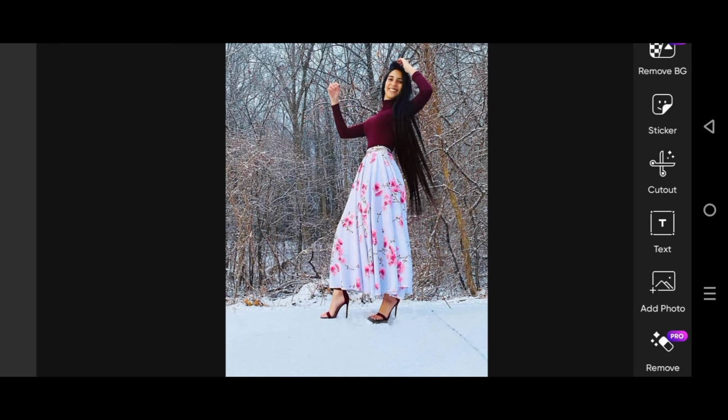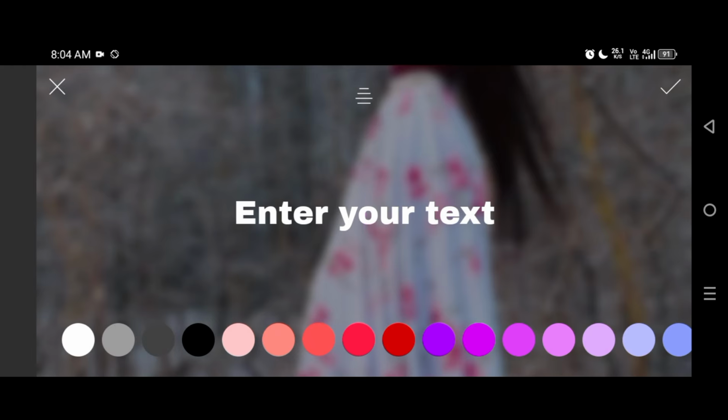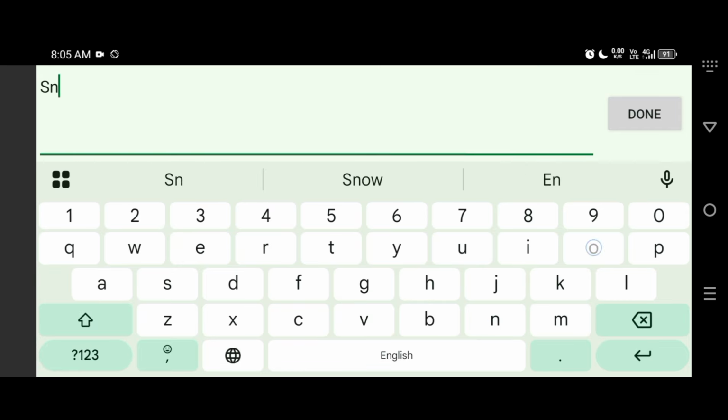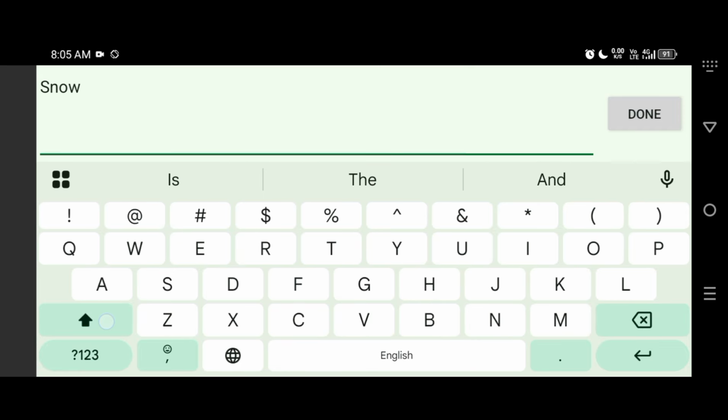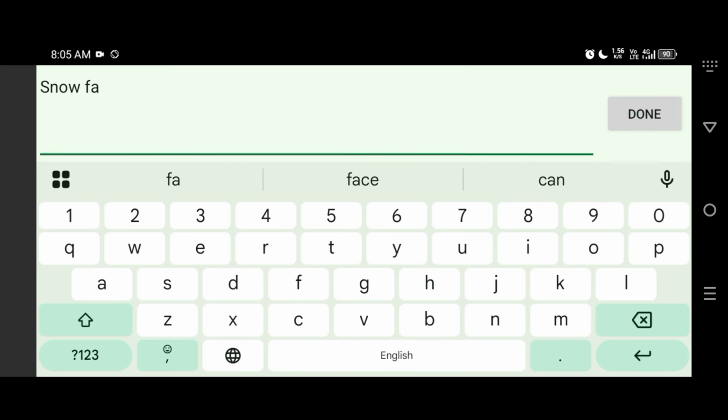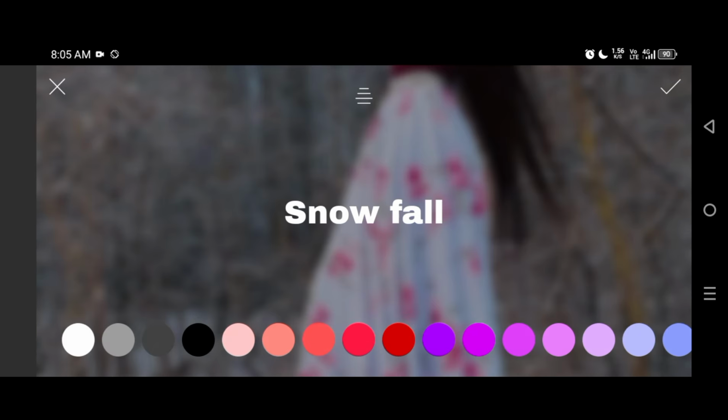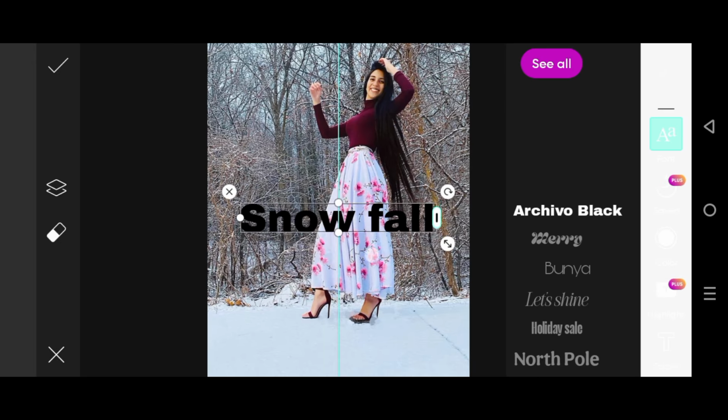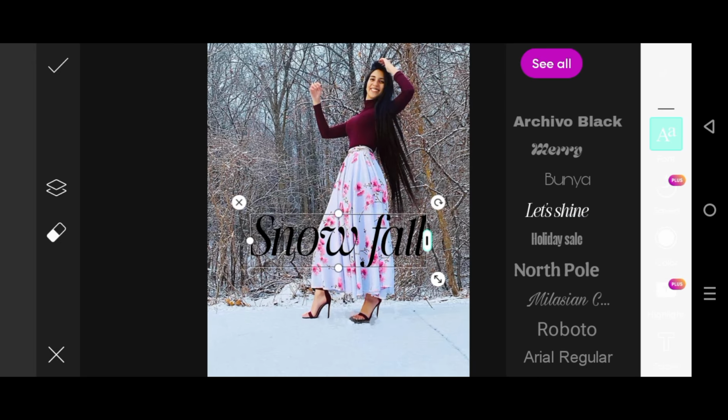Here I would click on the text options and I have to write the snow file, which you will see on that. And guys, that has been shown on that side. So I have to choose that one style.